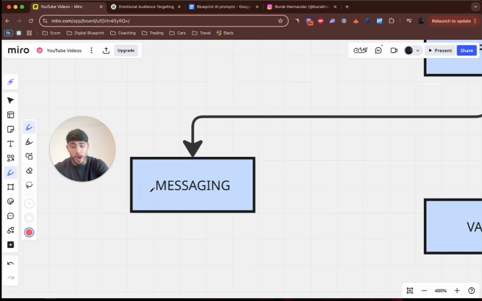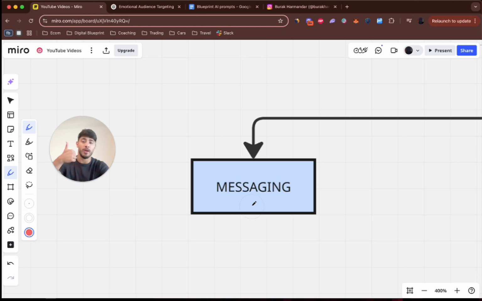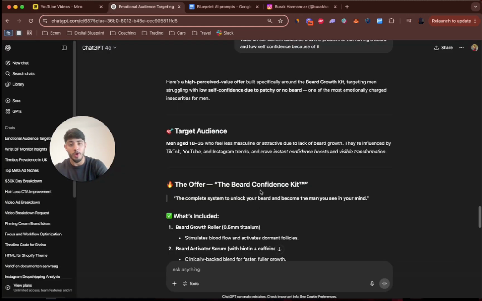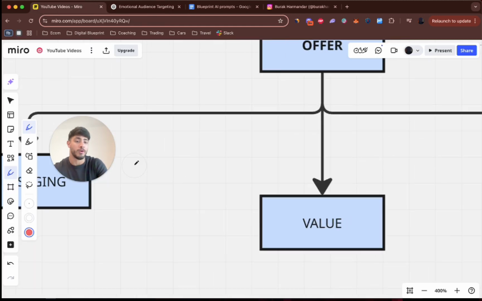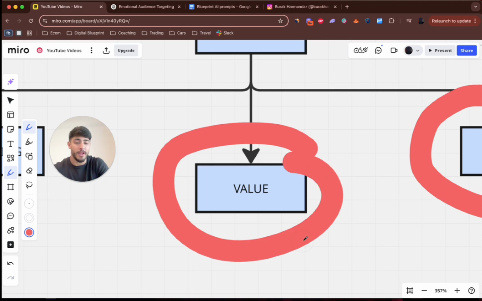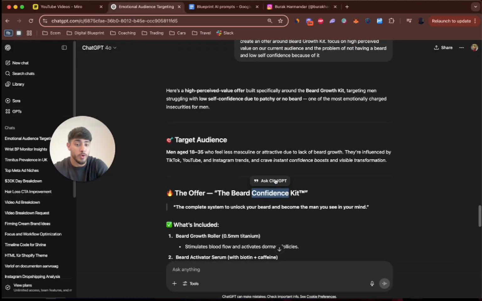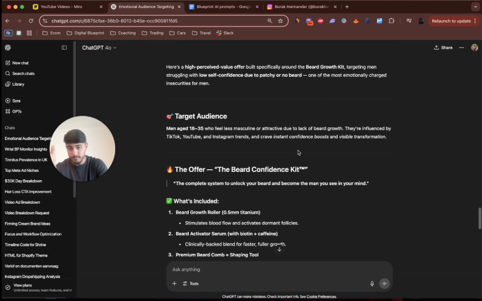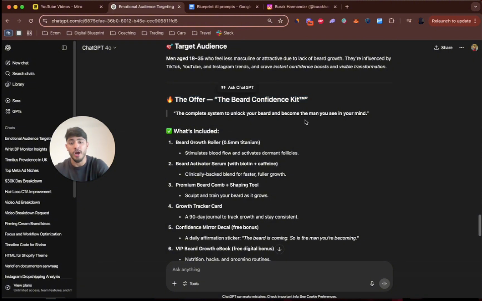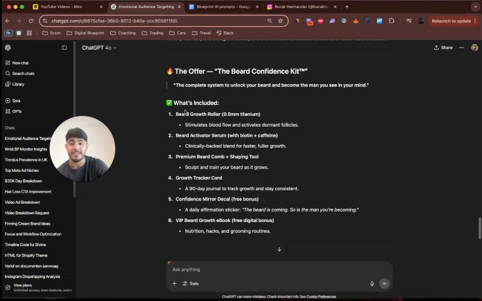How we have to do our messaging too, with our ads, with our creatives, with our funnels, with our offer, is we have to go into words like this because this is what they're looking for. And then most importantly, perceived value. So how high they perceive the value. So we have to offer or value stack next to each other. And this is also a perfect product to do that with because exactly what you see here in the offer, what's included? We have 6 things included.